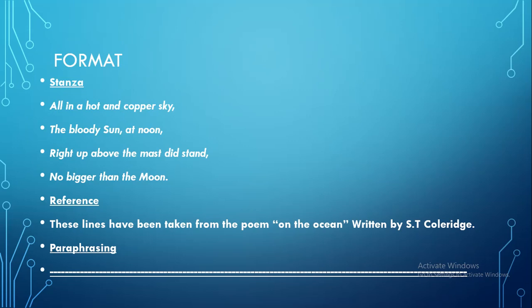Now, these are the stanzas, and after that, you're going to write down the reference. Reference means from where those lines have been taken. So these lines have been taken from the poem On the Ocean, written by S.T. Coleridge. Now, usually the poem is the Rime of the Ancient Mariner, but in your textbook, as the topic name is on the ocean, you're going to label it as the ocean. And in the next heading, the third heading is about the paraphrasing, and then you have to do the paraphrasing. Now I'll tell you how you will do the paraphrasing.